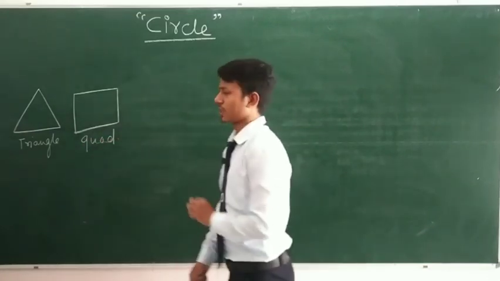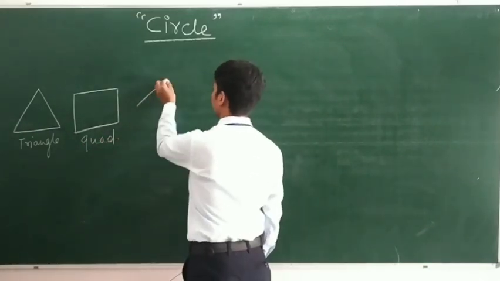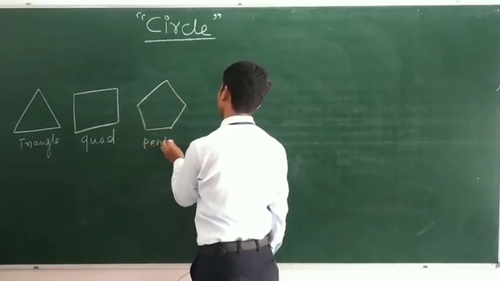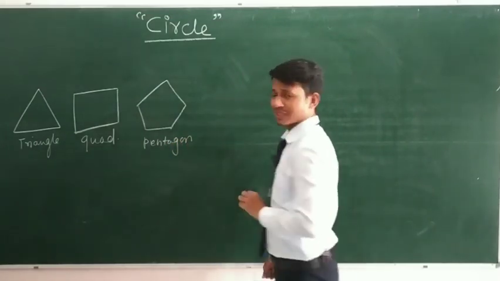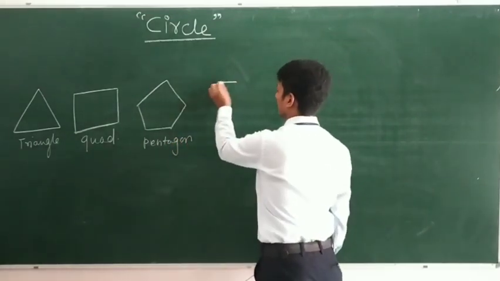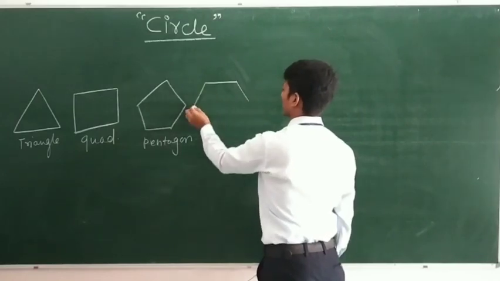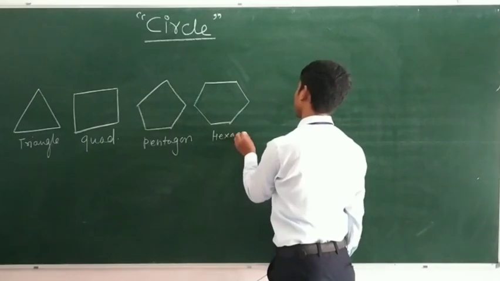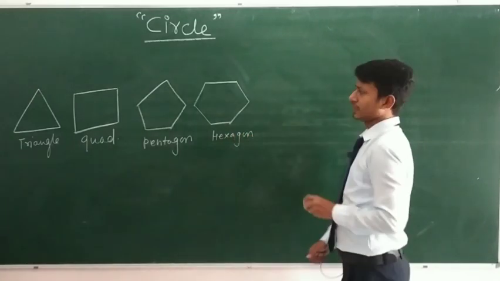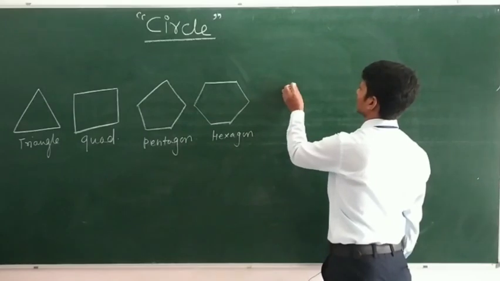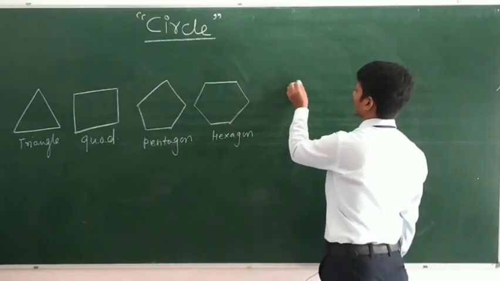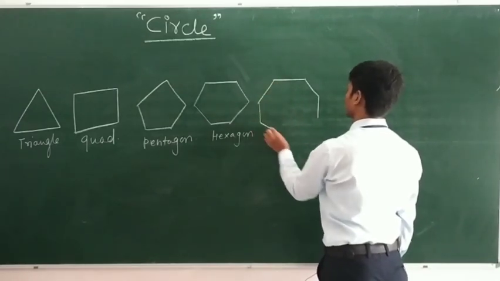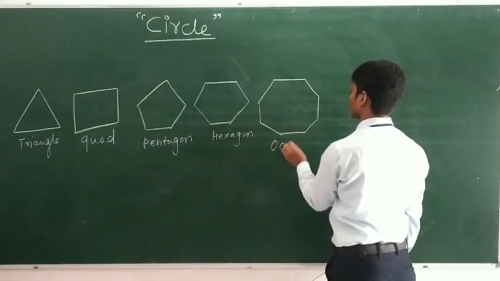With five sides, you get a polygon that is known as a pentagon. With six sides, you get a polygon that is a hexagon. And with eight sides, you get an octagon.